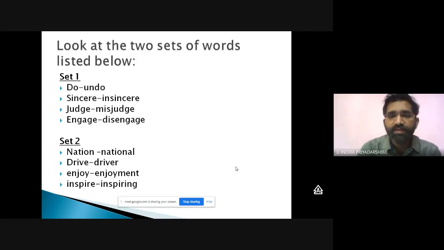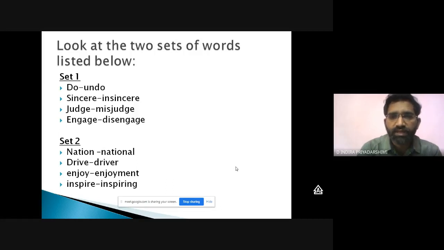disengage. In set 2, we have nation changes to national, and drive changes to driver. Enjoy changes to enjoyment. Inspire changes to inspiring. Here the question is, what do you see in the two sets? Is there any difference in set 1 and set 2? In both the sets, new words are formed with the help of the earlier word.